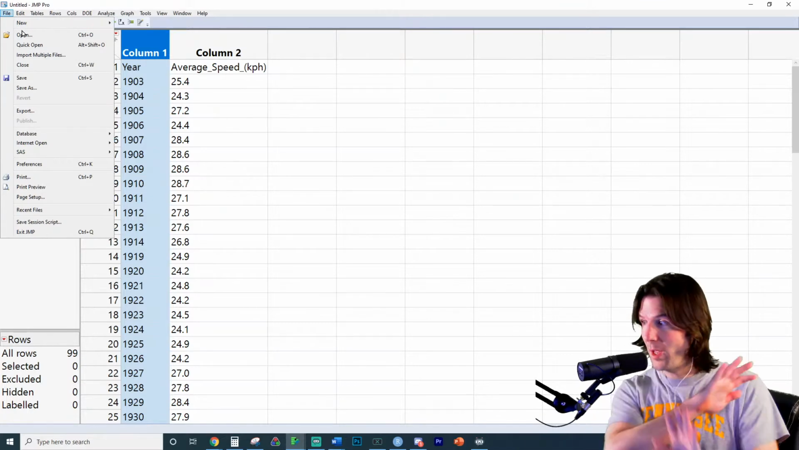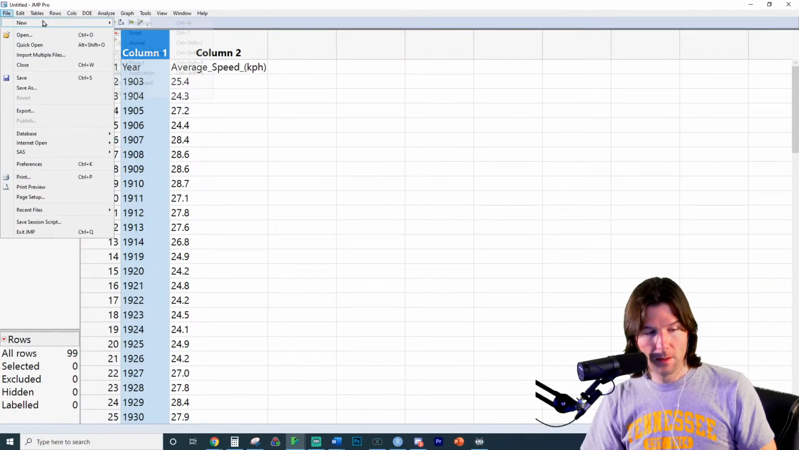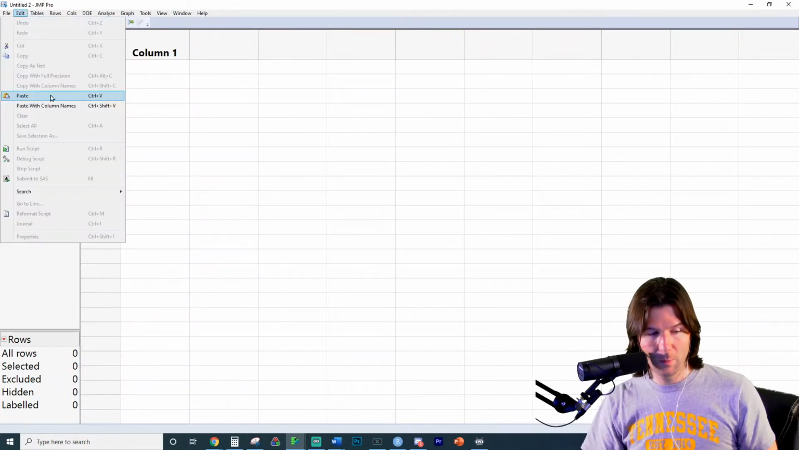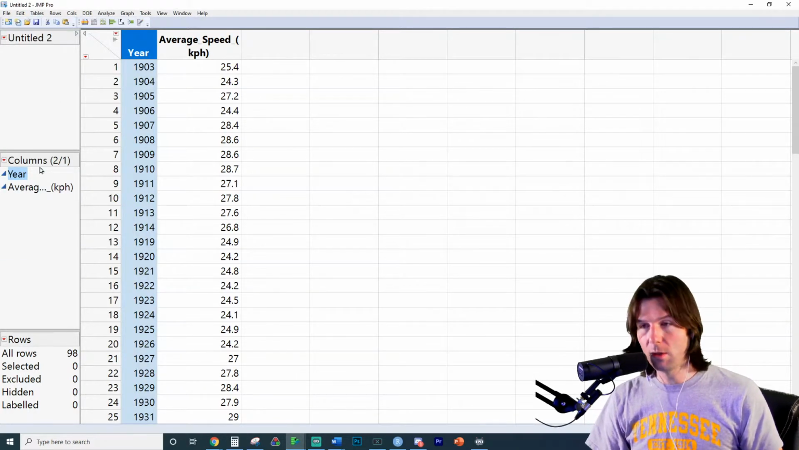So don't do that. This is the error. This is the bad one. This is the bad thing to do. You want to go to New Data Table. We have a new data table open, and you want to go to Edit, Paste with column names. You can see that both variables here.